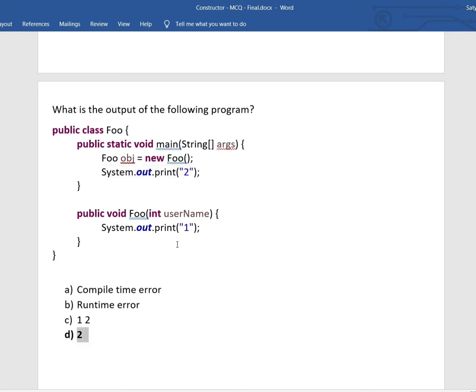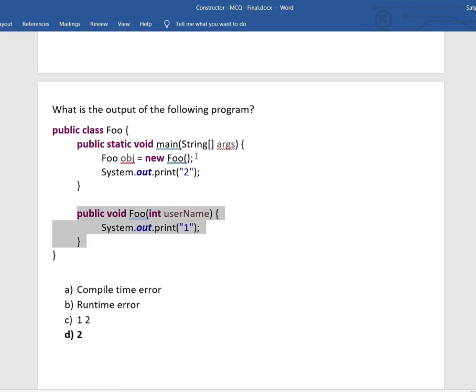If it were a constructor without void, then it would be a constructor and it would lead to a compilation issue, because it would be a parameterized constructor and we are expecting a default constructor. But this is not a constructor, this is a method. So this is not going to lead to a problem.